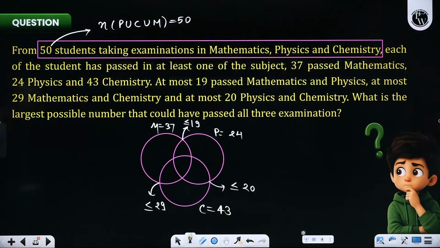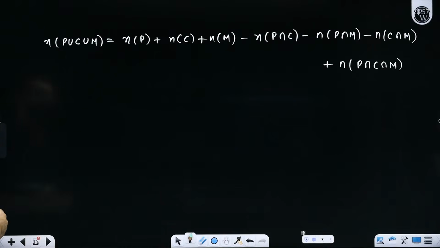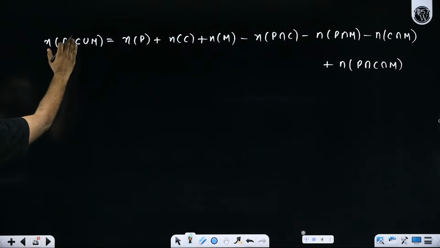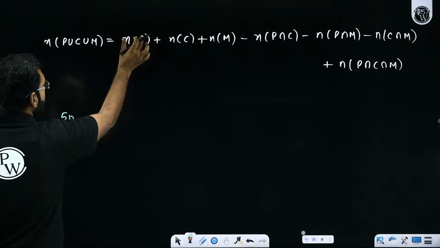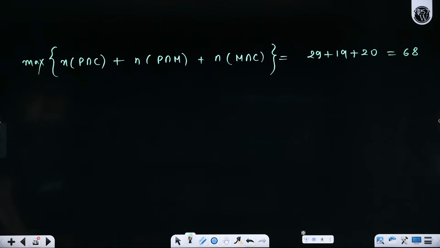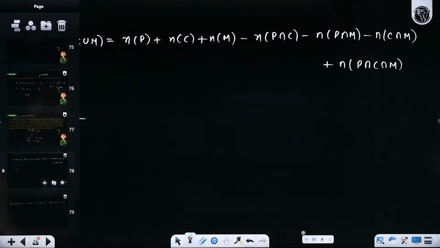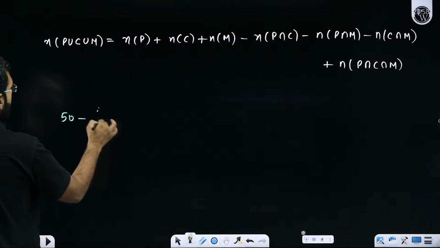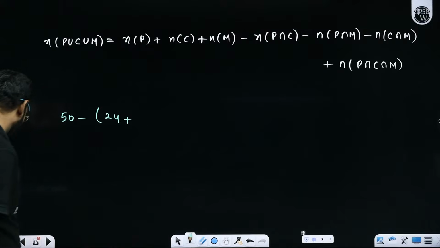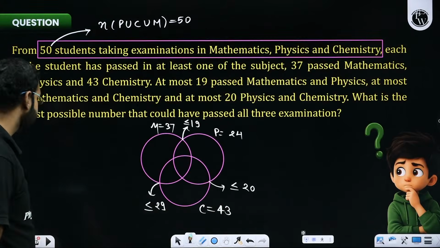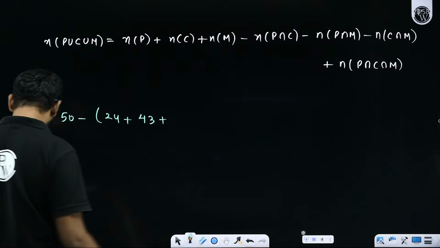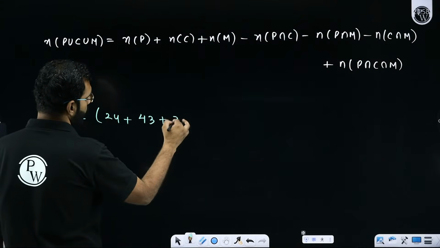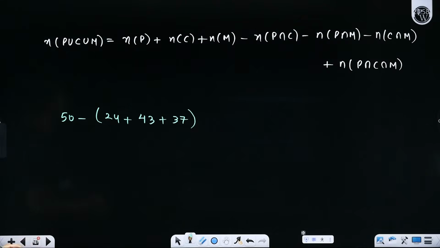Sir, what does it mean? It means that here, if I apply that logic, please pay attention everyone. If I take all of this data on the left hand side, so P union C union M, that's the total number of students minus the number of people in physics. Number of people who passed physics are 24. Getting it everyone? Plus number of people who passed chemistry are 43. Yes or no? Plus number of people who passed maths are 37. Yes or no? Everybody getting it? So far, is there any confusion?